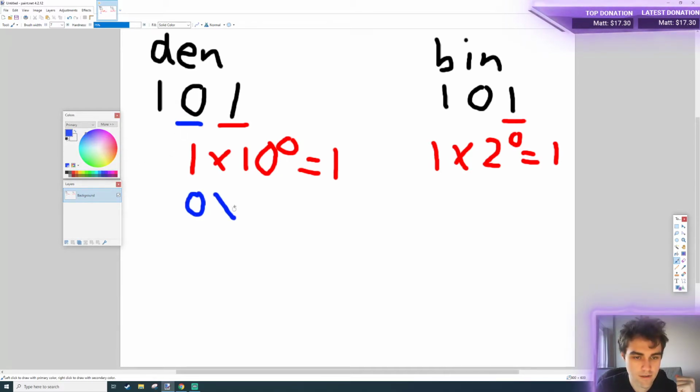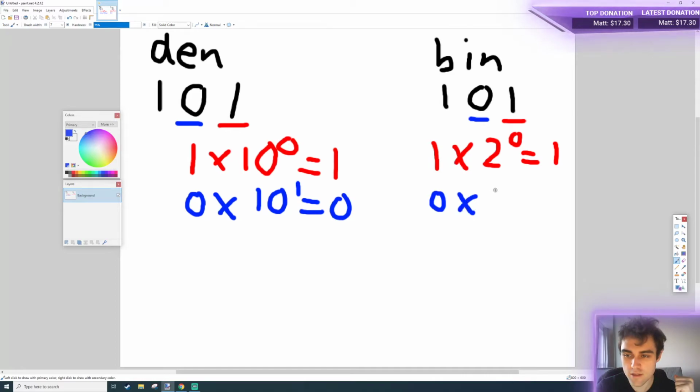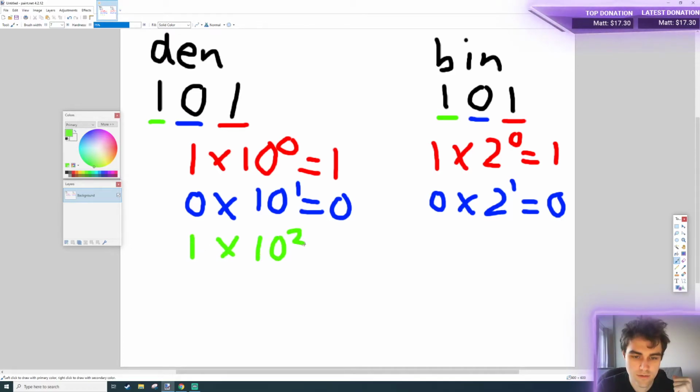So this means 0 times 10 to the 1, which equals 0. And same here, 0 times 2 to the 1, which would be 0 times 2, but that's equal to 0. And then finally, we've got 1 times 10 to the 2, which is equal to 100. Then we can add all these numbers up, and that gives us 101 in denary.